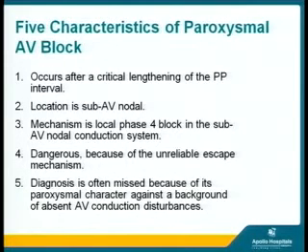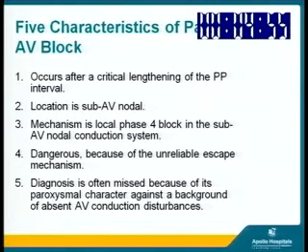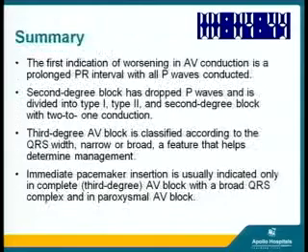What are the features? It occurs in critical lengthening of the PP intervals. Location is sub-AV node. Mechanism is local phase 4 block in the sub-AV node conduction system. It is dangerous because of the unreliable escape mechanisms. Diagnosis is often missed because of its paroxysmal character against a background of absent AV disturbances, because this short duration of pauses are often missed during the monitoring.